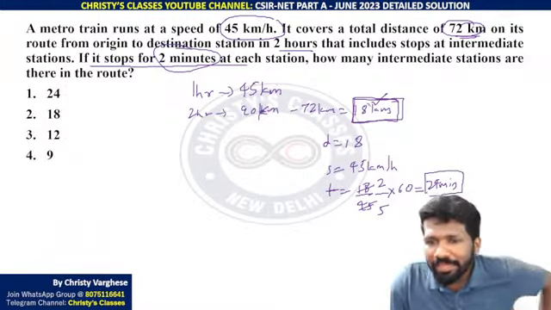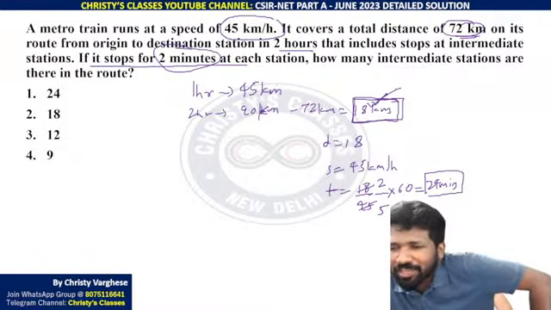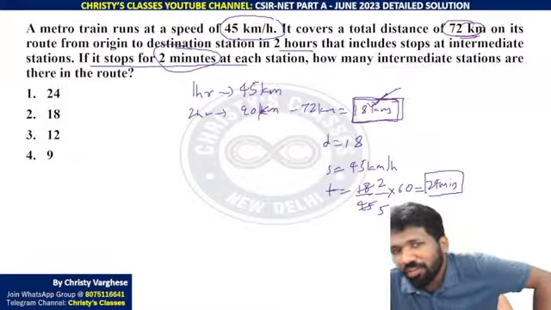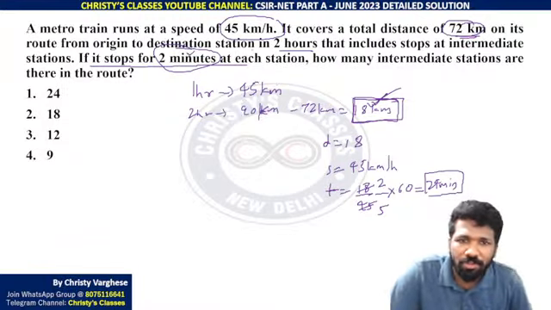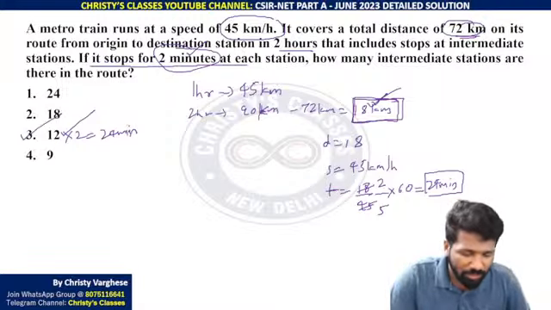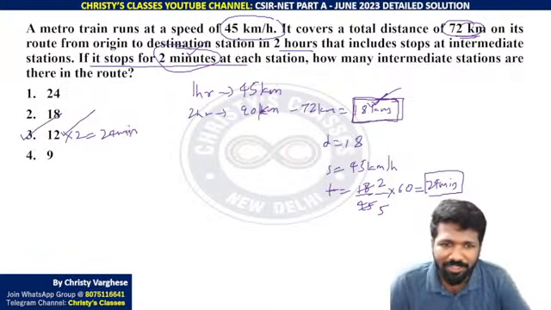Matlab ye 18 kilometers ka difference 24 minutes ki kami ke wajah se hai. Are you all understanding that logic? 24 minutes ki kami, matlab the difference of 24 minutes, matlab 2 minutes wala 12 stoppages hua na. 12 stops into 2 minutes, so 24 minutes. So third option is the correct answer. All of you clear? Very good question this was.